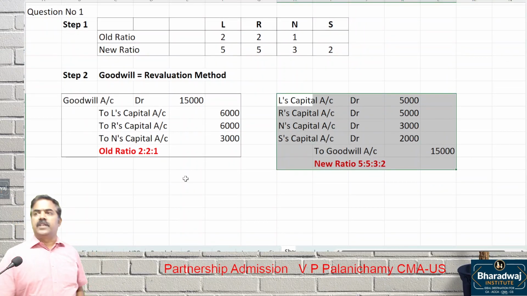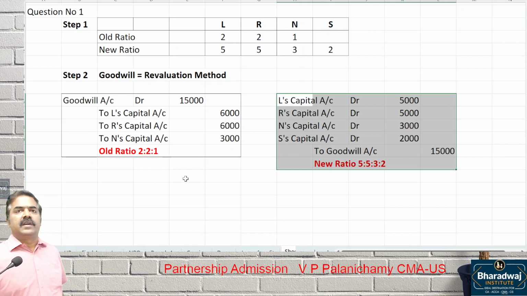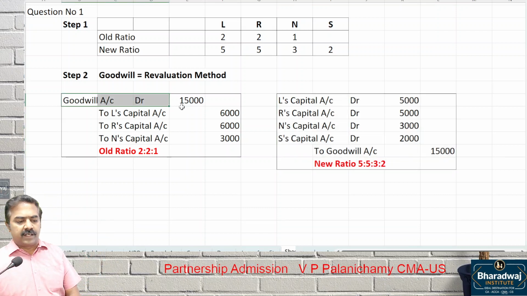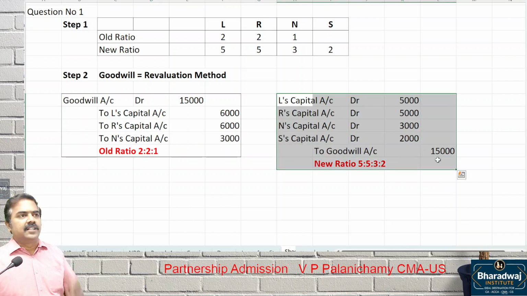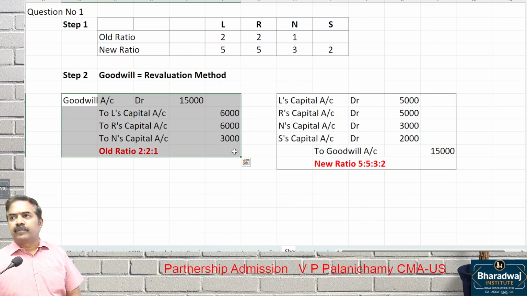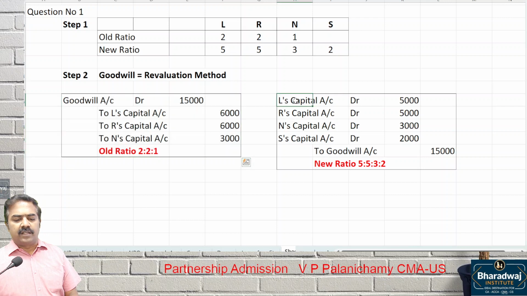Goodwill is adjusted using which method? Revaluation method. Raise the goodwill to old partners and write off the goodwill to whom? All partners. It is not new. Already we learned it in the last class. We are just applying it. Under the revaluation method, the old goodwill goes to old partners and the goodwill written off is written off amongst all partners.